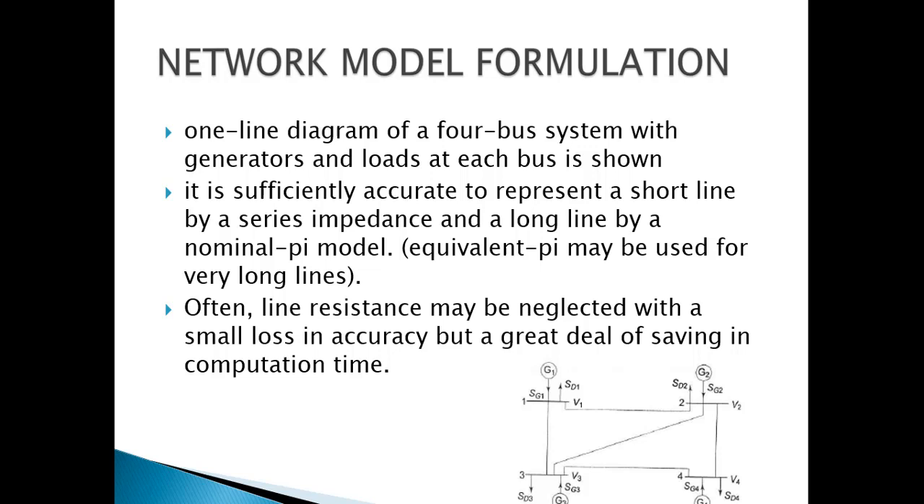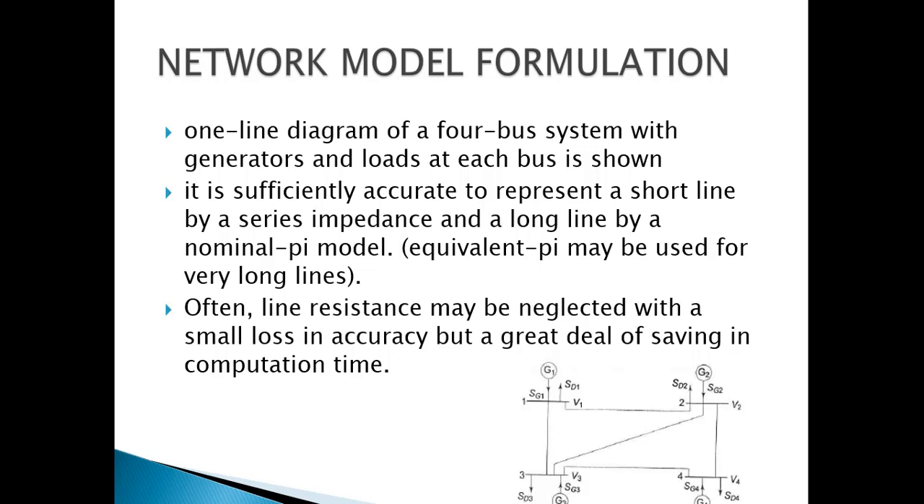It is sufficiently accurate to represent a short line by a series impedance and a long line by a nominal pi model, or an equivalent pi may be used for very long lines. We had already talked about the different kinds of models for the short line, long line, and medium line. So for the medium line, the nominal pi model is used here.